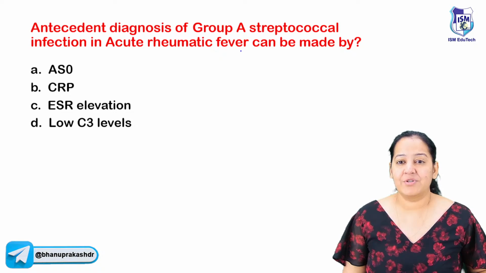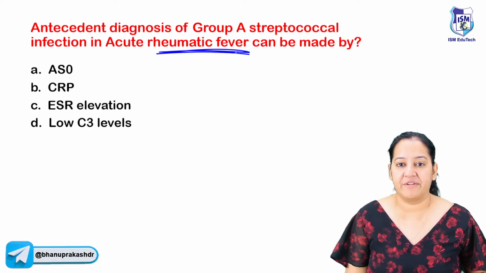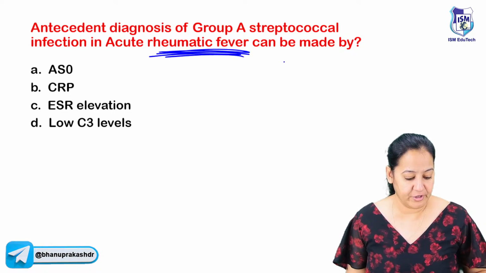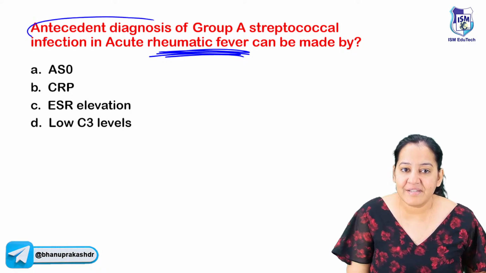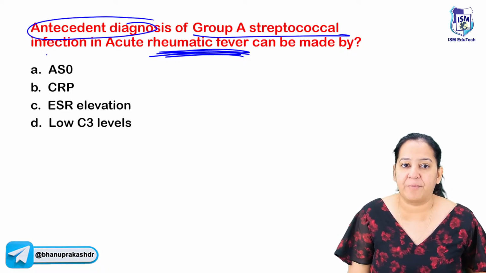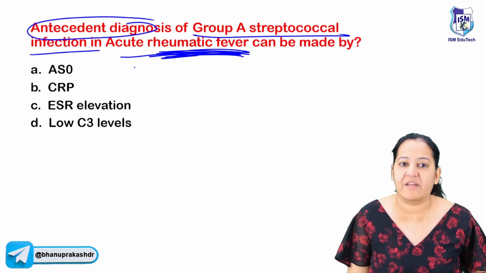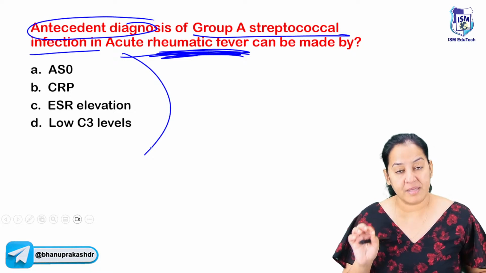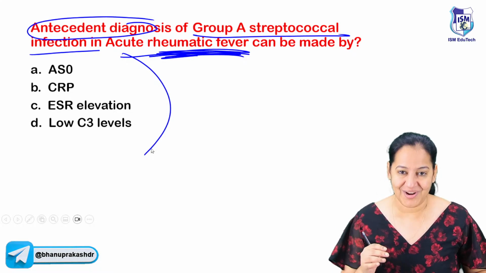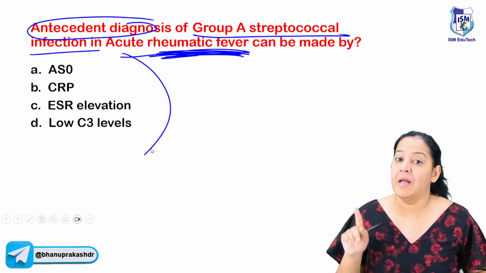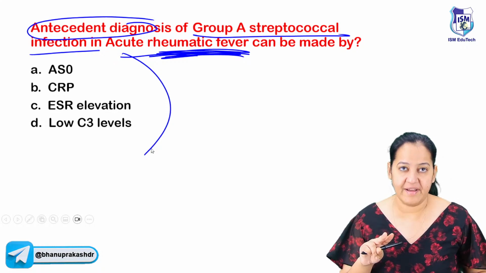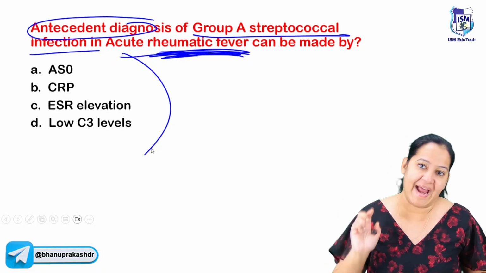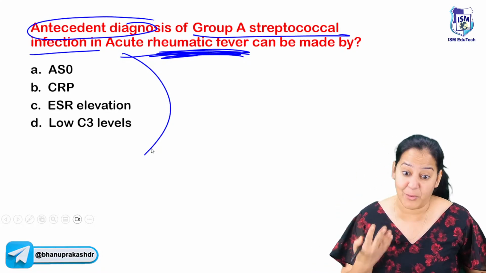The question is based on rheumatic fever. How many of you know rheumatic fever? Read the question, tell me the answer. Antecedent diagnosis of group A streptococcal infection in acute rheumatic fever can be made by. So they are asking the Jones criteria. In the Jones criteria, we have 3 types of diagnosis: major criteria, minor criteria, and supportive. The supportive ones are the antecedent. So they are asking the supportive criteria.